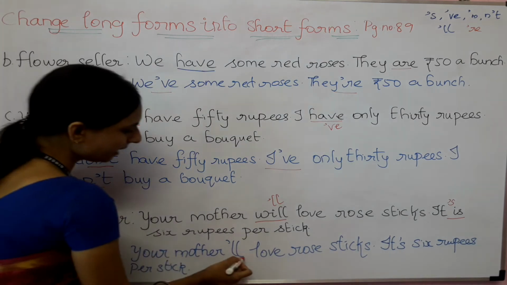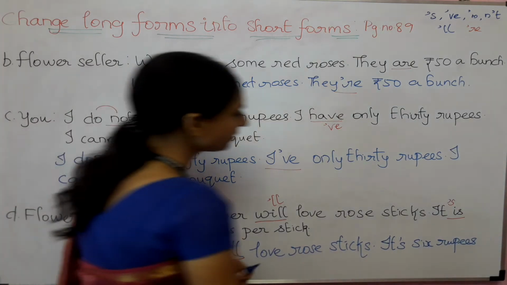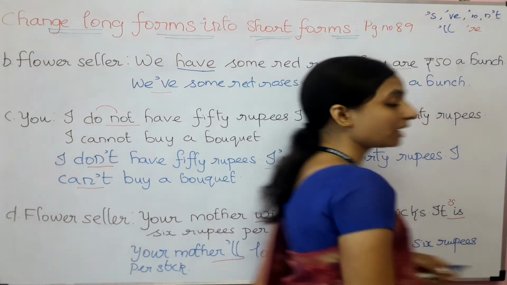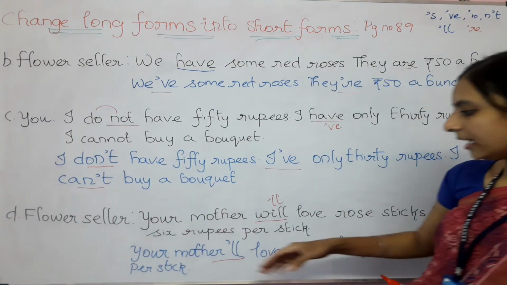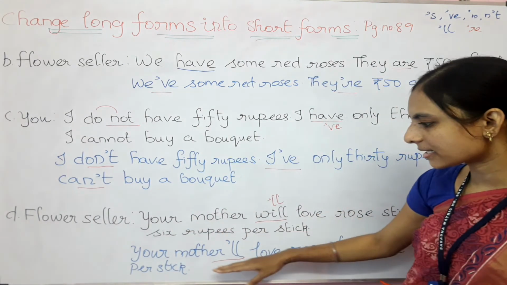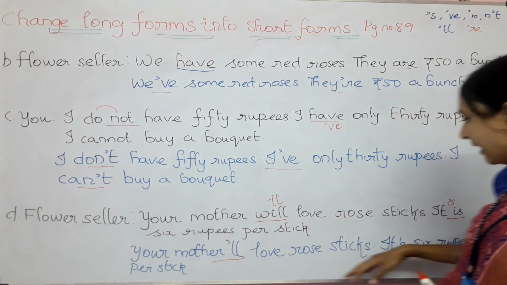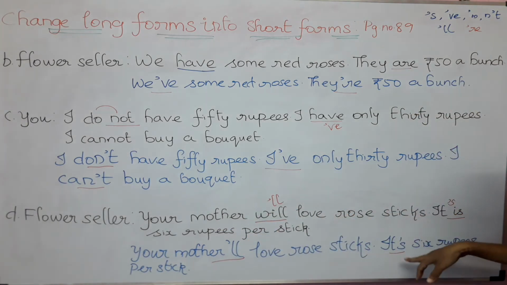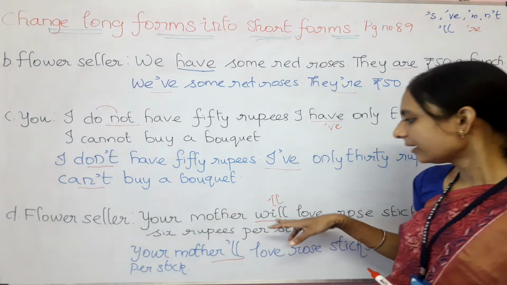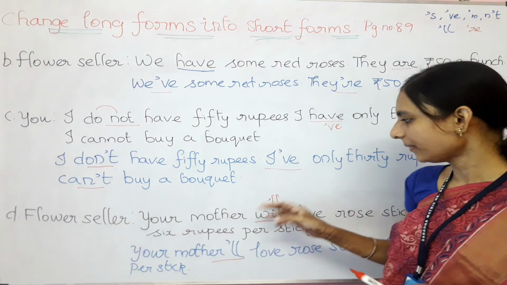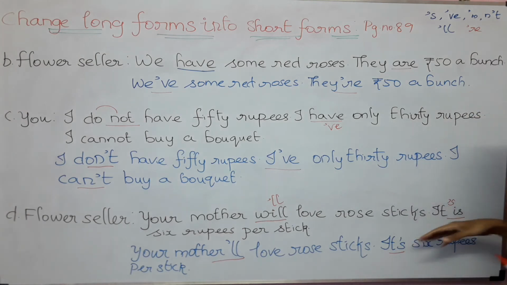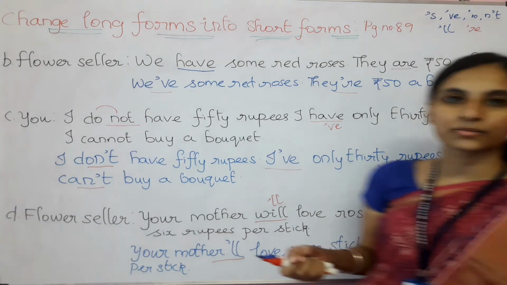So here in this question we have made the changes in the places of will, that is, your mother will becomes your mother'll, and it is becomes now it's. So will becomes apostrophe LL, and it is becomes it apostrophe S.